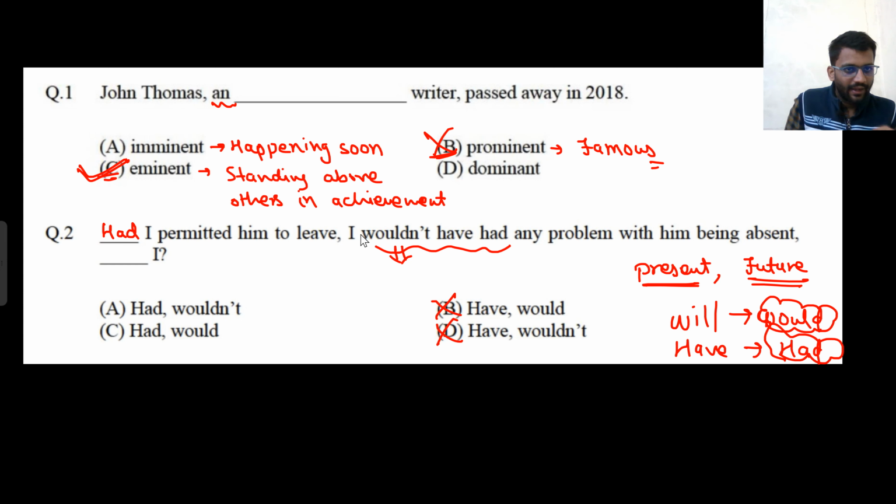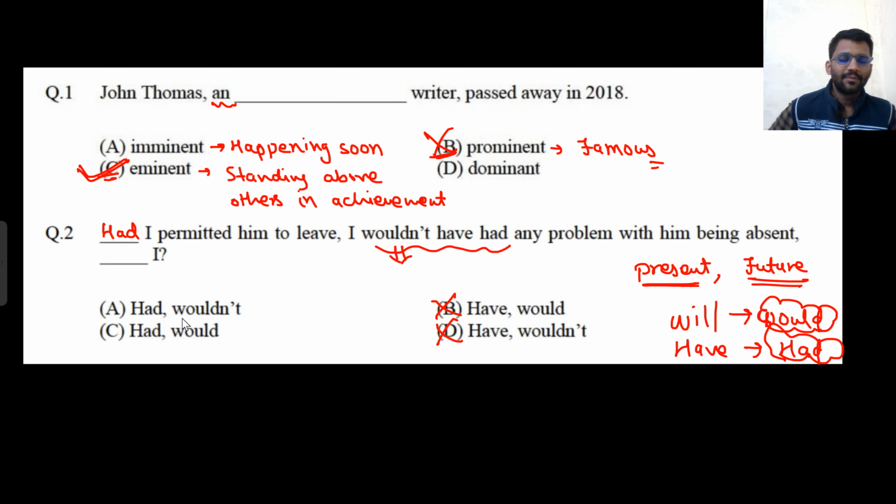Okay, "had" can start it: had I permitted him to leave, that means I can say it if I had permitted him to leave. So "have" cancels out, so this thing is there. And now the second statement is "I wouldn't have had any problem with him being absent, dash I." So this is known as a question tag.